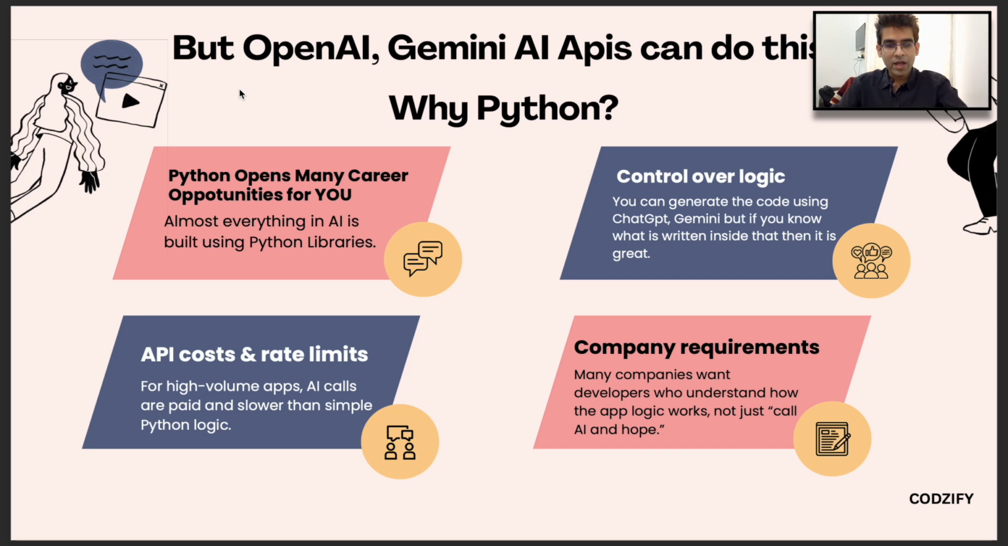Here we have API cost and rate limits. In OpenAI, if you use any LLM model, then you have to pay for API calls, right? If you have billions of users, most of the money will go to those models. Here Python will provide you the cheapest option. Then control over logic: you can generate the code using ChatGPT or Gemini, and if you know what is written inside that, then it is great. You have more control over all the things which you write in AI logic, right? And company requirements: companies expect you to be intelligent, to use those tools and write the code faster, but you must know what is written inside.